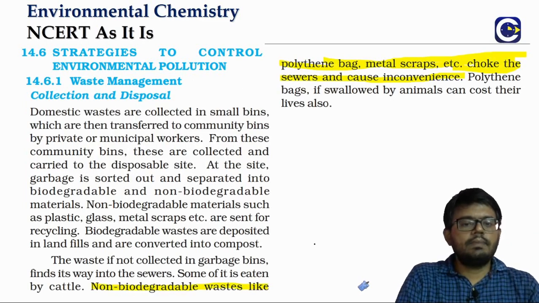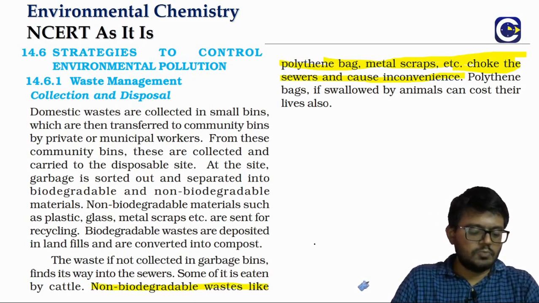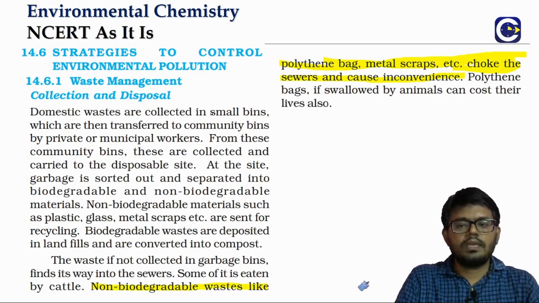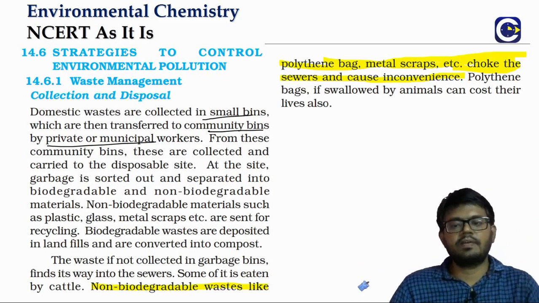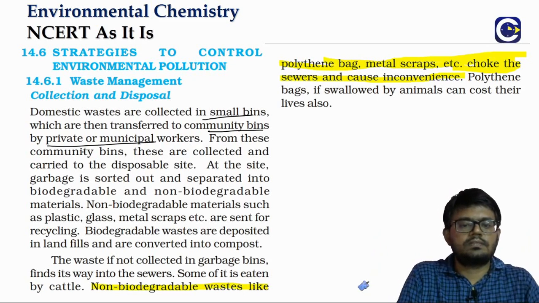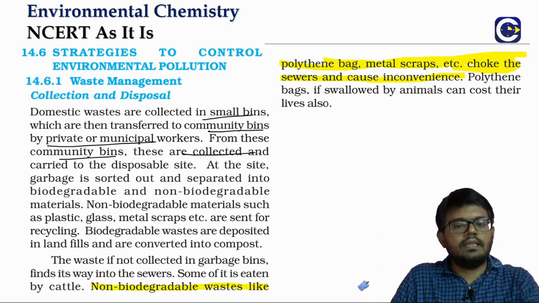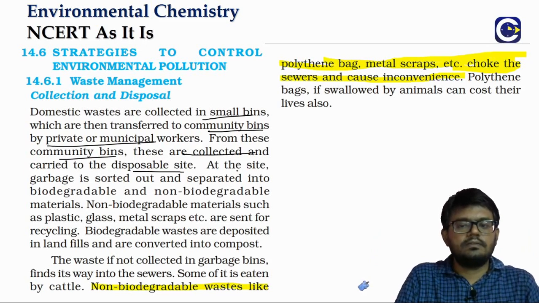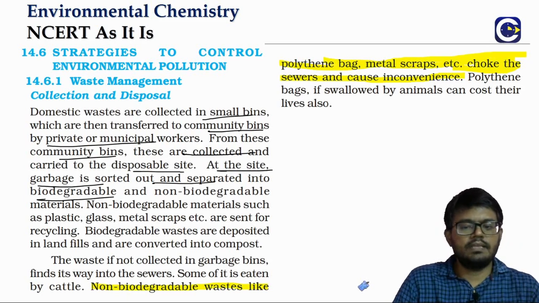So when you look at the domestic waste particularly, they will be collected in the way I mentioned, right, in small bins, which are then transferred to the community bins by the municipal workers or private workers. Community bins are basically like the large ones. The community bins, they will carry them to the disposable site. At that site, the garbage will be sorted out into biodegradable and non-biodegradable.